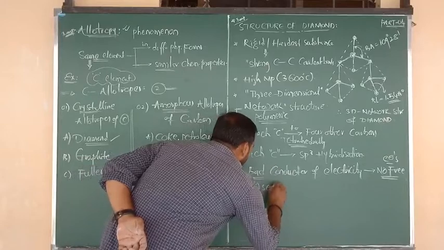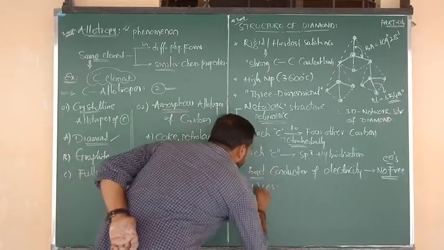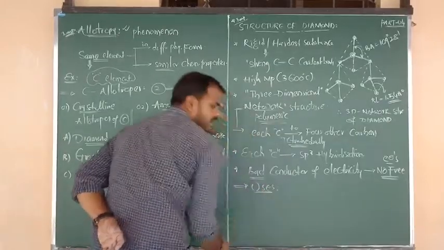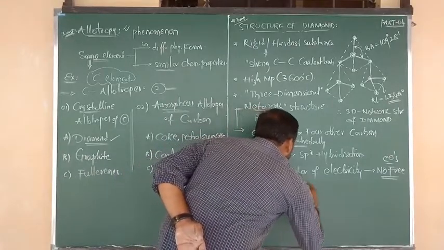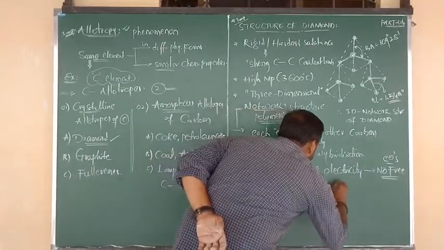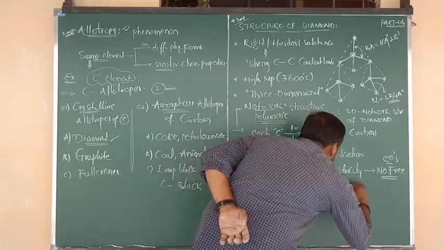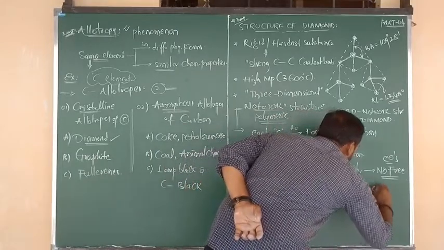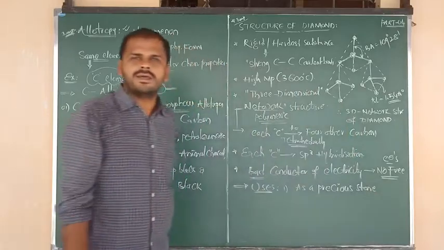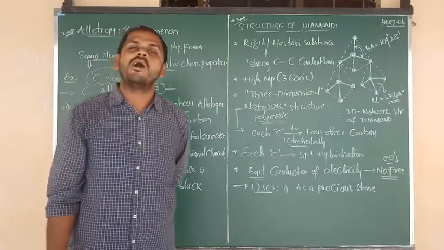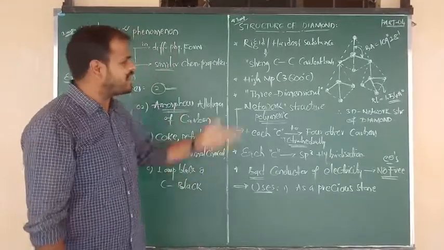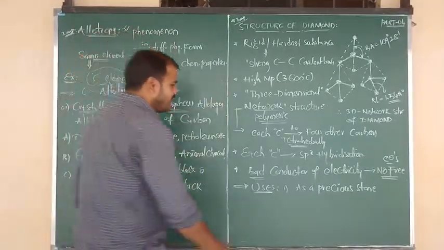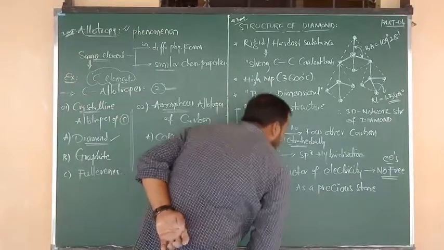Yes, beta, what are the uses of diamond? Yes, you know very well. One of the major uses is that diamond is used as a precious stone. Especially we can use this in jewelry for making ornaments, yes or no? In the form of gemstones. All of them are made with what? Diamond.